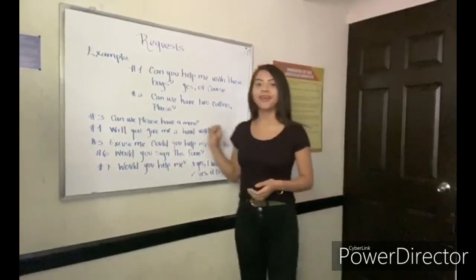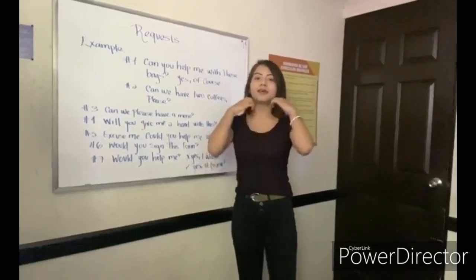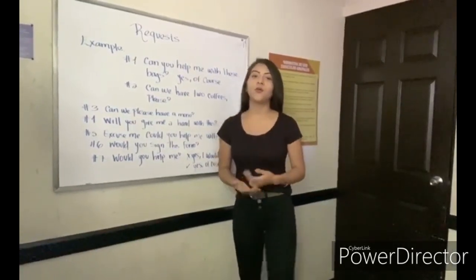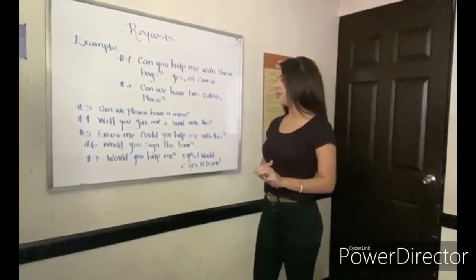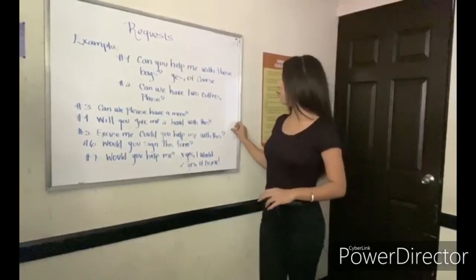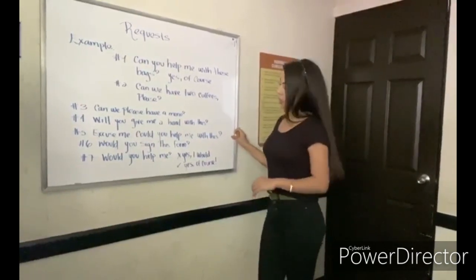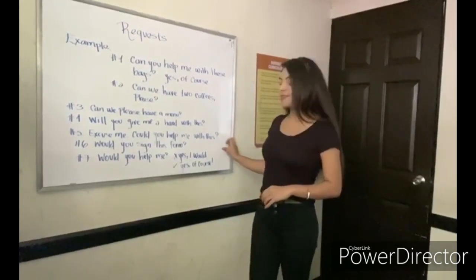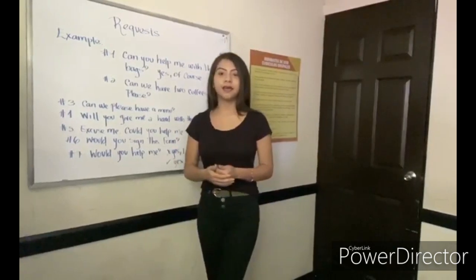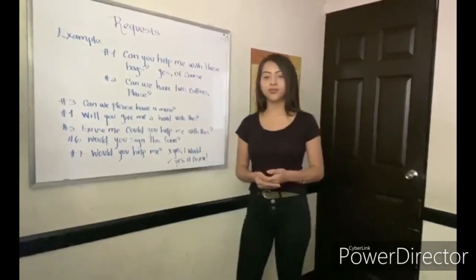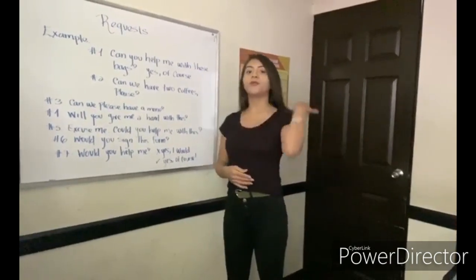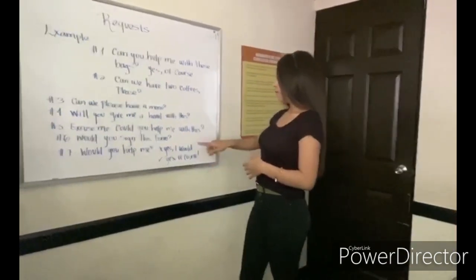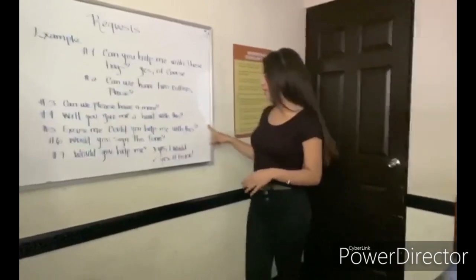And number 5 is we use could or would for more polite or formal requests. For example, excuse me, could you help me with this? And number 6 is but we don't use could or would to reply to requests. For example, would you help me? No answer, yes, I will.